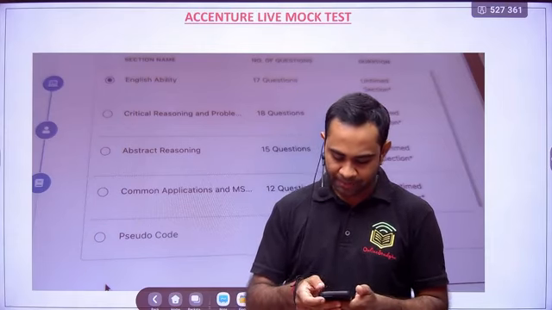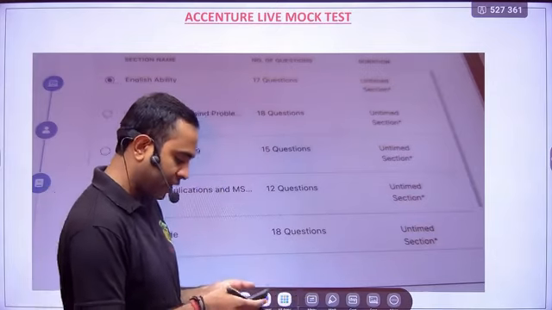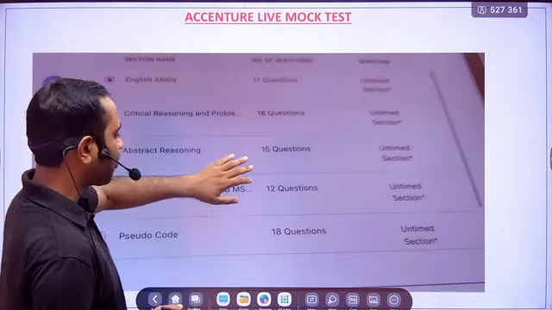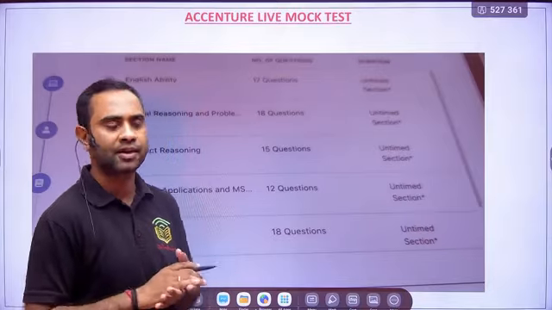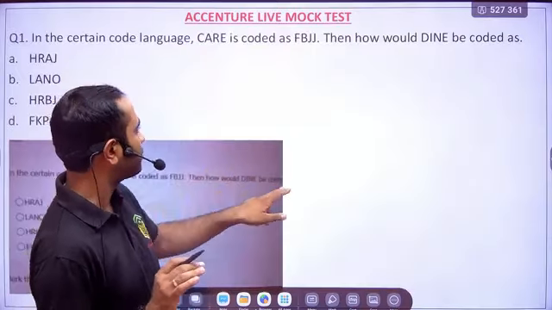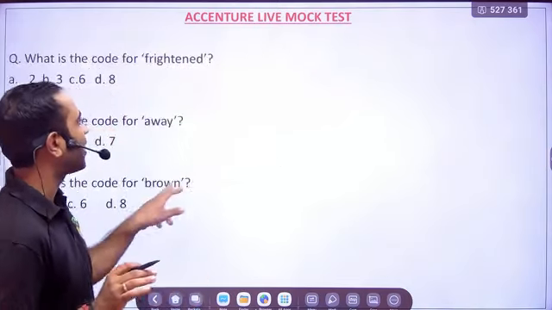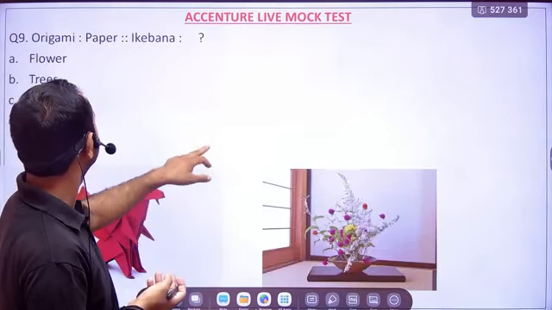Okay, so anyway, I just wanted to tell you friends, today's session is very important. We have already started with the live mock session. So here you can see the questions today what we are going to cover are of different varieties which will be asked in your exam, right? Different coding decoding questions, number series, then analogy based questions, right?